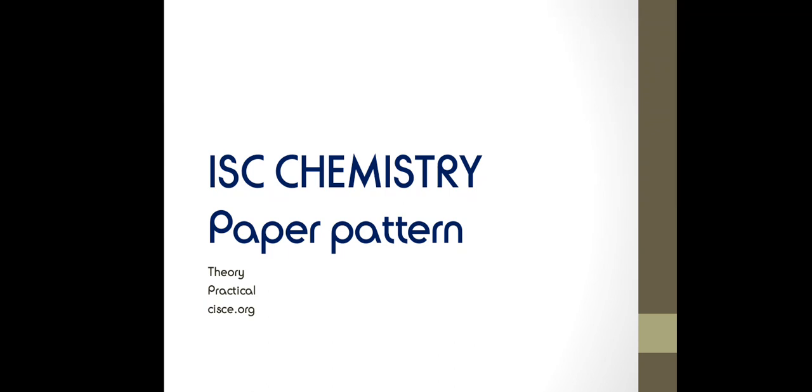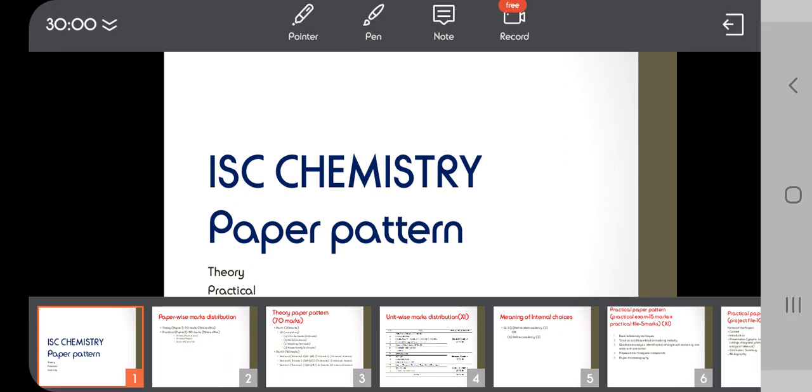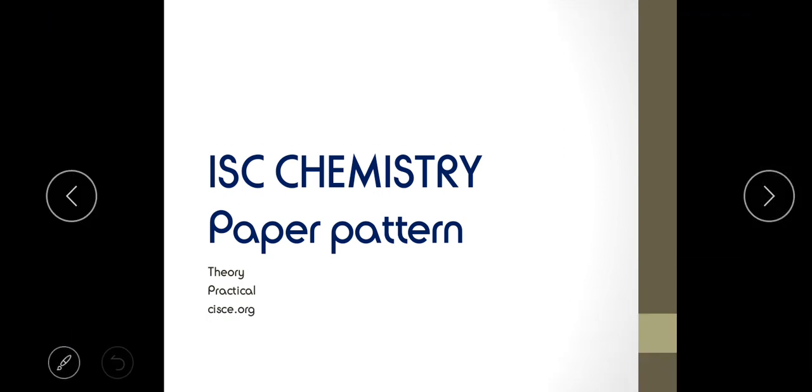Welcome. So from today onwards we are going to study ISC chemistry. Here we are going to see the paper pattern first, and then we'll be doing the chapters one by one. This will consist of theory, practical and the detailed syllabus. The detailed syllabus has been given on cisce.org, and the specimen papers are also given there. The link has been attached in the description box below.